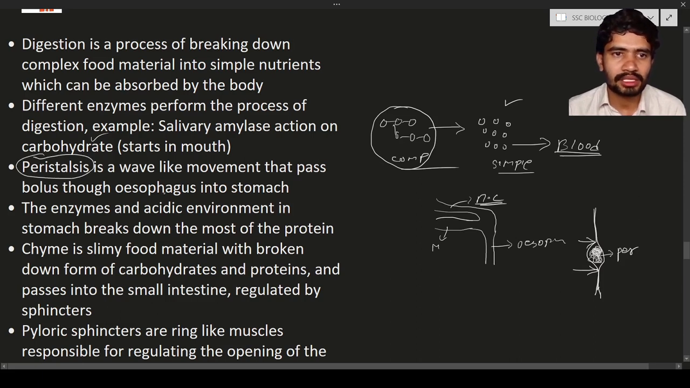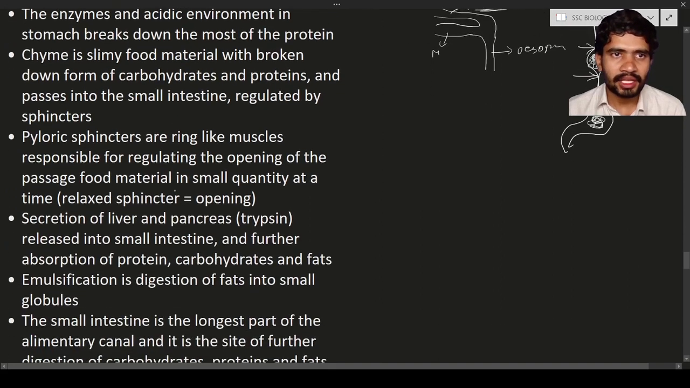It is a wave-like movement that passes the bolus through the esophagus into the stomach. Again, it is going to enter into the stomach. This is known as peristalsis. And when the bolus enters into the stomach, what will happen? It is going to turn acidic in nature.